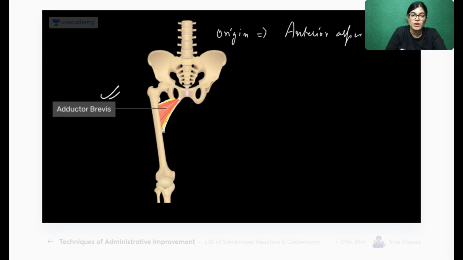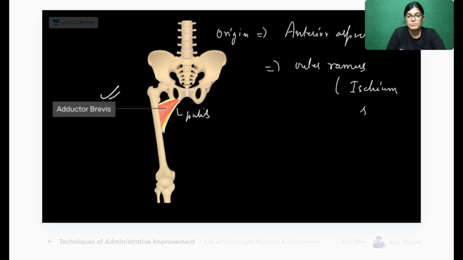You can see here it is originating from the pubis bone, the anterior aspect of the body of pubis. And also from the outer ramus of both ischium and pubis. So part of ischium is also involved and part of pubis is also involved. So this is about origin.